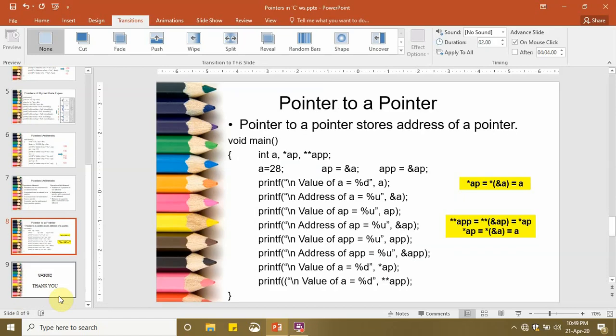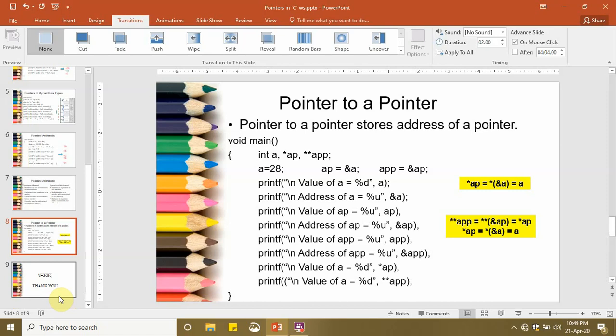So this is the last topic of our basic pointer discussion: pointer to a pointer. What is a variable? A variable is a memory space which stores a constant. What is a pointer? A pointer is a special variable which stores the address of another variable. The next step is pointer to a pointer, a special kind of variable which stores the address of another pointer in it.